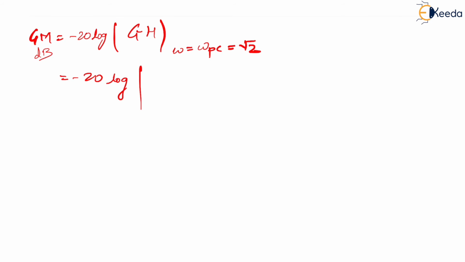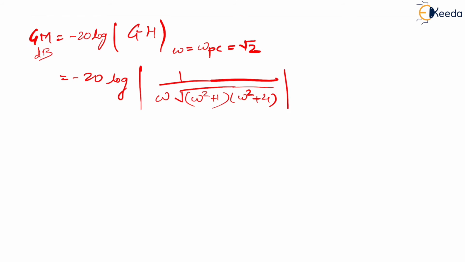So let us find the magnitude at omega equal to omega pc. So it becomes 1 upon omega into under root of omega squared plus 1 into omega squared plus 4. Is that right? Yes. At omega equal to omega pc, which is equal to root 2.